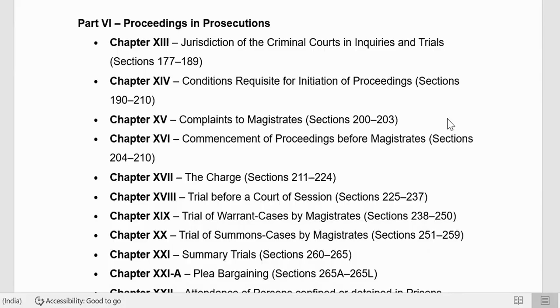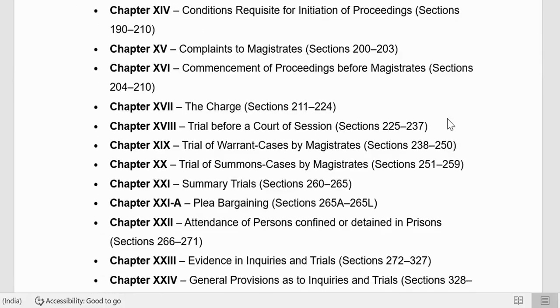When we are talking about zero FIR, if you are aware of the sections, you can go and search in this one. But I think nowhere do they mention the specific word. Zero FIR is not used in BNSS. I'm not sure about it, but it is more of a concept. So jurisdiction is removed now. You can go and give a complaint. See, there is jurisdiction for the courts, but for the complaint, it is different.